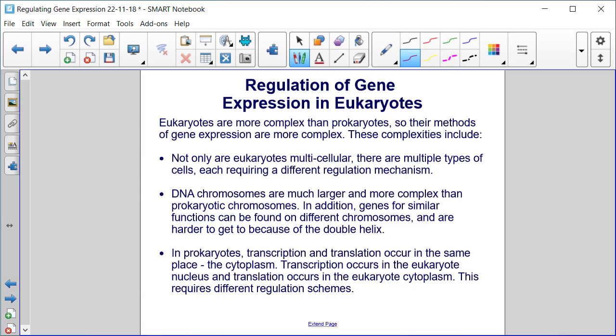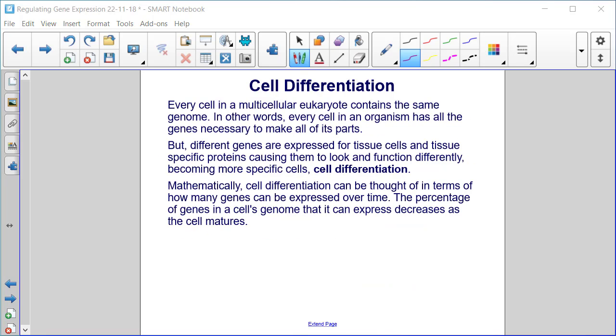In addition, genes for similar functions can be found on different chromosomes and are harder to get to because of the double helix. In prokaryotes, transcription and translation occur in the same place, the cytoplasm. Transcription occurs in the eukaryote nucleus, and translation occurs in the eukaryote cytoplasm. This requires different regulation schemes.